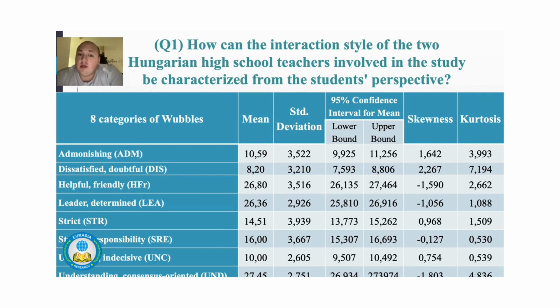We can see that the minimum mean for every category can be 6, since there were 6 items and they had to choose from the possibilities of the Likert scale from 1 to 5. So if someone has chosen 1 for each of the 6 items, it means the score should be 6 and the maximum can be 30. So we can see that, for example, the dissatisfied category is really low, it's 8.2, and the highest can be even 27 or 28. For example, the understanding category is 27.45.